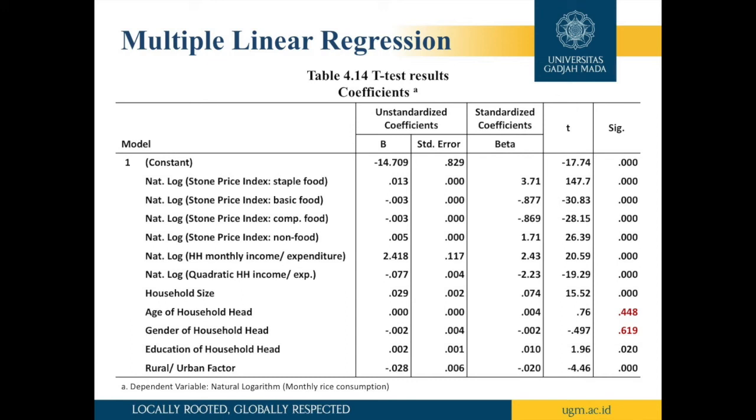This table shows that the majority of the independent variables have significance level of 0.000, except for the age and gender of the household head. Therefore, based on the partial t-test analysis, we may conclude that only some variables are partially significant, influencing the Indonesian household monthly rice consumption, namely household income expenditure level, price of other goods, household size, education of the household head, and also the geographic factors.